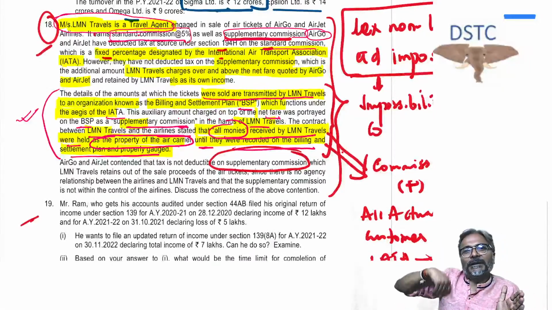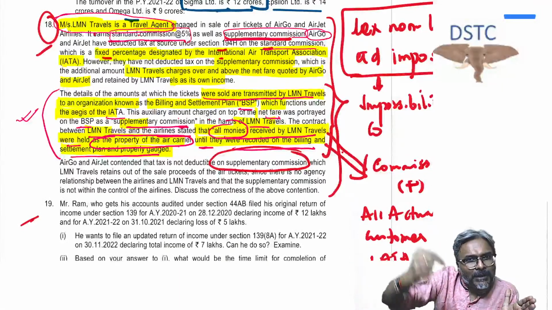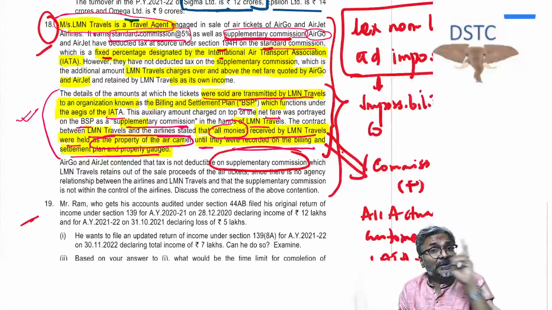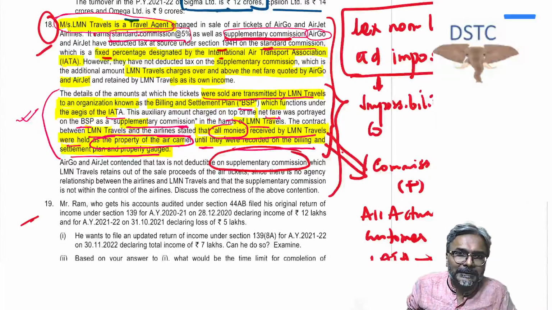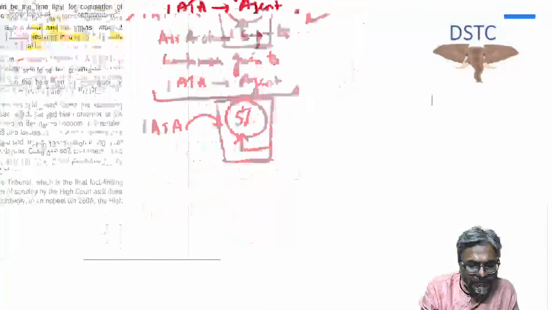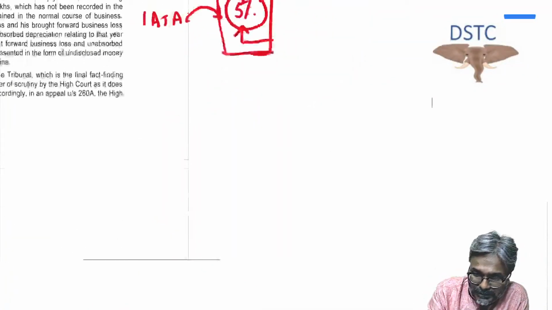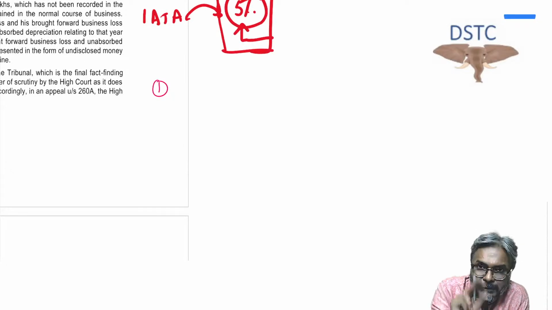So therefore, will the airline company be under the obligation to deduct the TDS on both the standard commission as well as the supplementary commission? The answer is yes, students. So therefore, the 3 points that you should always keep in mind in this particular case law are these.